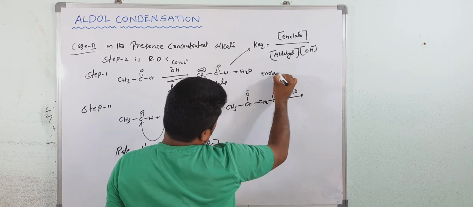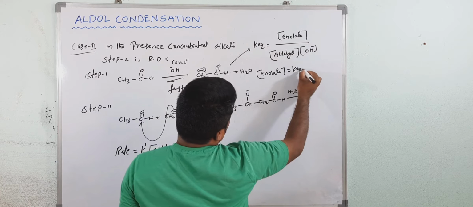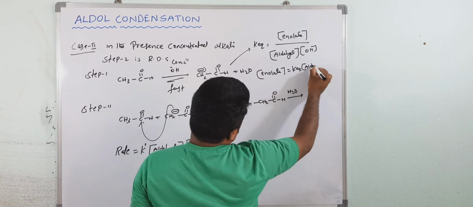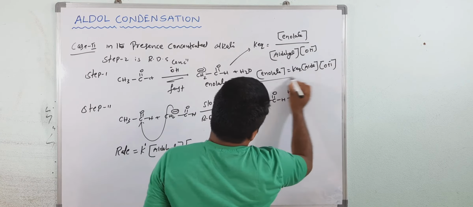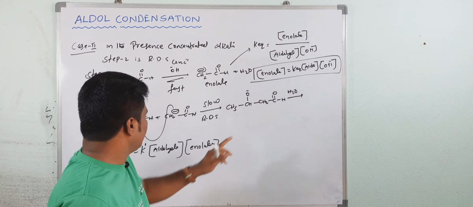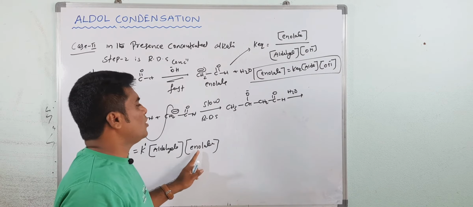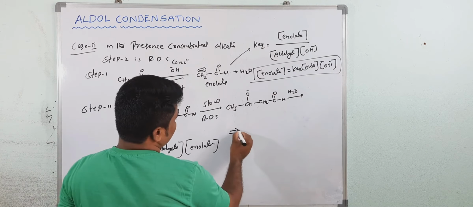The concentration of enolate is equal to the equilibrium constant times aldehyde and OH minus. So you can substitute the value of enolate from this equation.